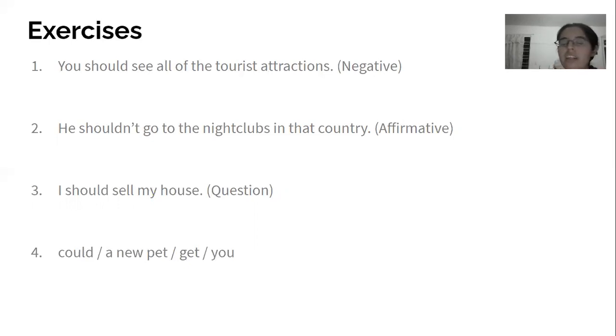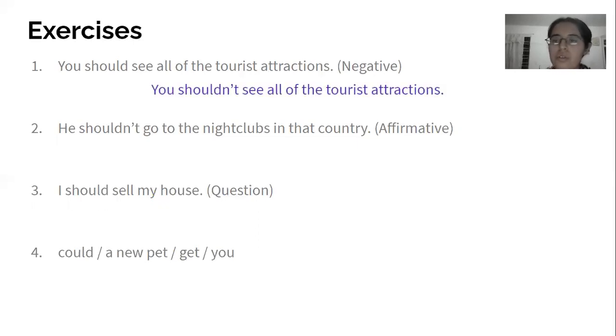Okay, so let's check the answers. The first one says, you should see all of the tourist attractions, and we have to write it in negative. It would be, you shouldn't see all of the tourist attractions. Number 2 says, he shouldn't go to the nightclubs in that country.